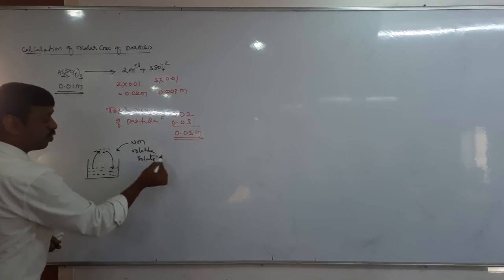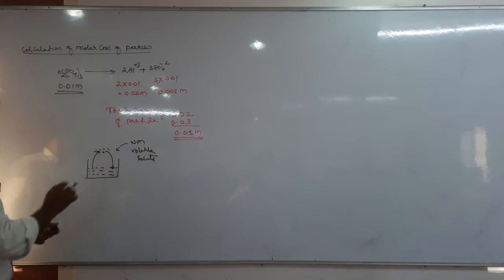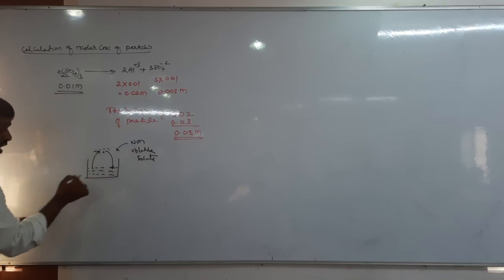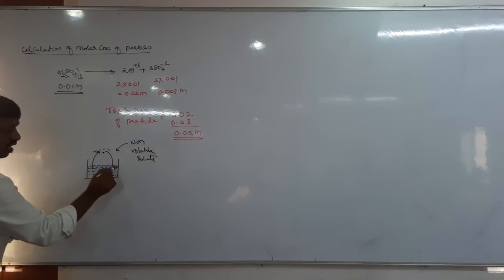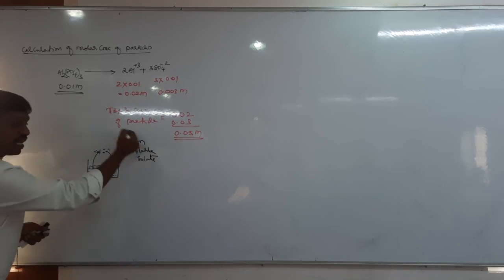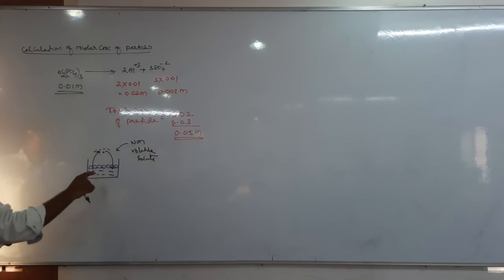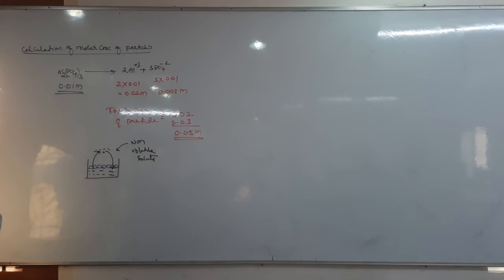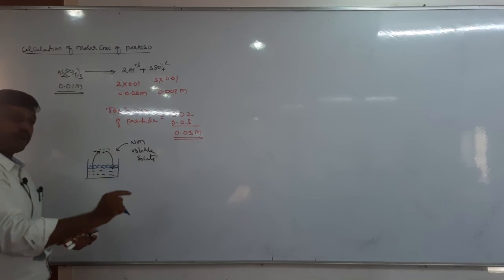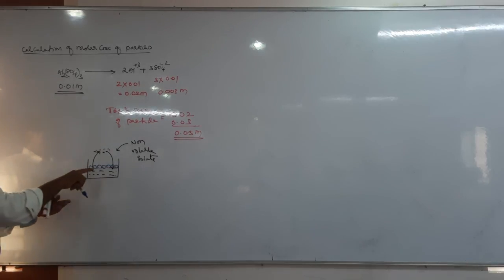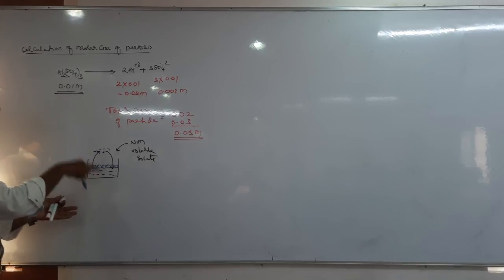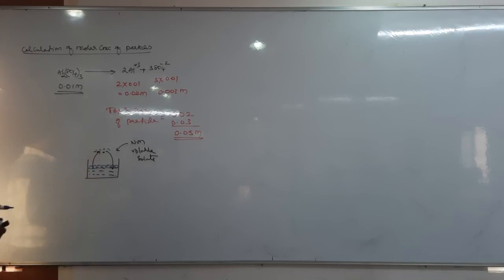When a non-volatile solute is added to this, what happens? These non-volatile solute particles occupy the surface area of the solvent. Then vaporization decreases. When the vaporization decreases, vapor pressure decreases. Do you understand? That means what is the relation between vapor pressure and the concentration of solute? As the concentration of solute increases, vapor pressure decreases. Yes or no? Not clear?